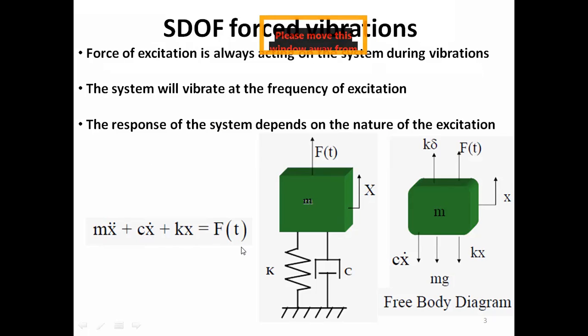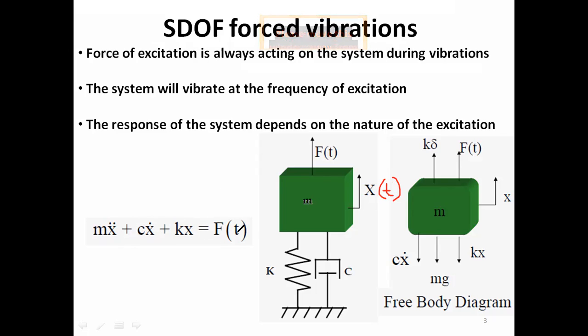So we have a differential equation, an ordinary differential equation. Why do we have an ordinary differential equation? Because here x is a function of time only. x is the dependent variable and t is the independent variable. So here we have only one independent variable, so we have an ordinary differential equation.